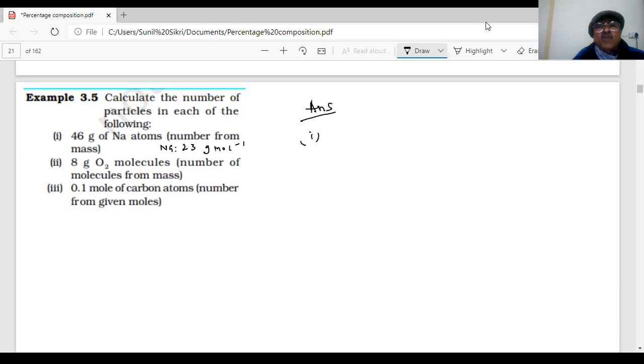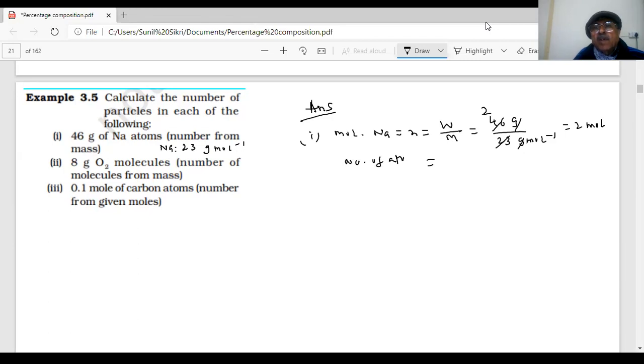He is not taking moles, student. What is the formula for moles of Na? W by M. What is that? 46 gram divided by 23 gram per mole equals 2 moles. Yeah. How many atoms will be there then? Number of atoms in 2 moles.